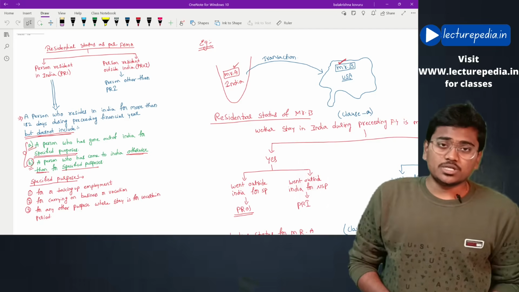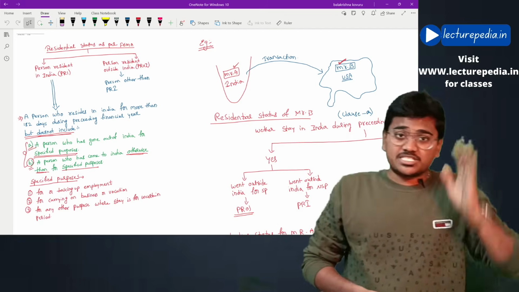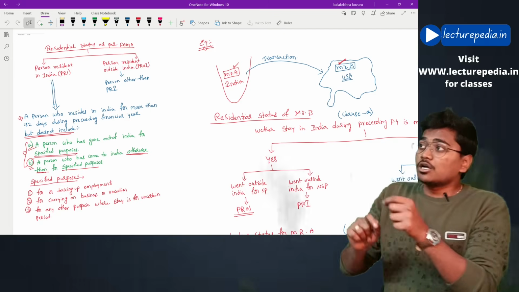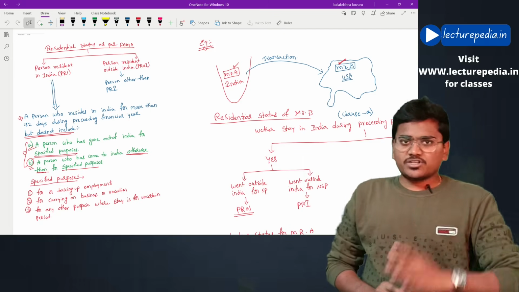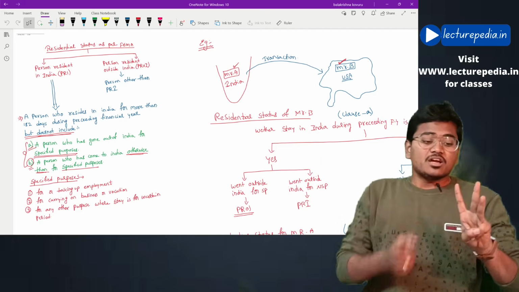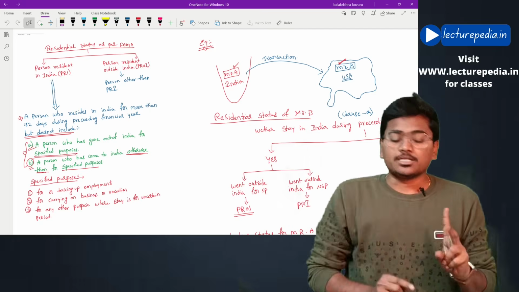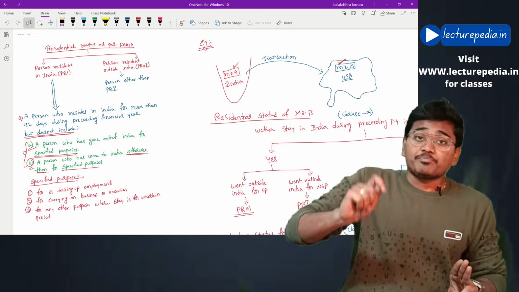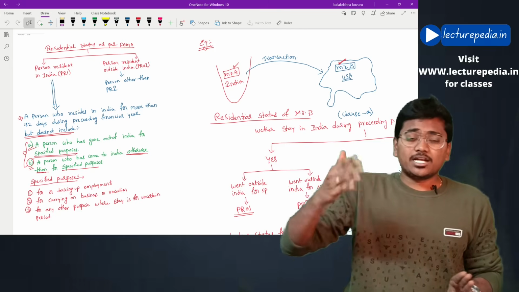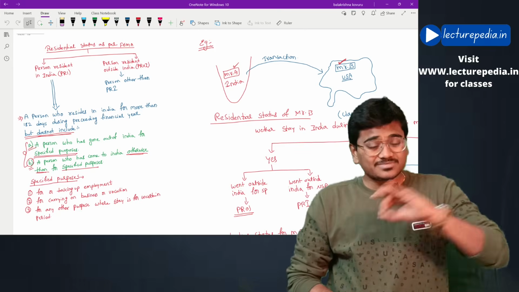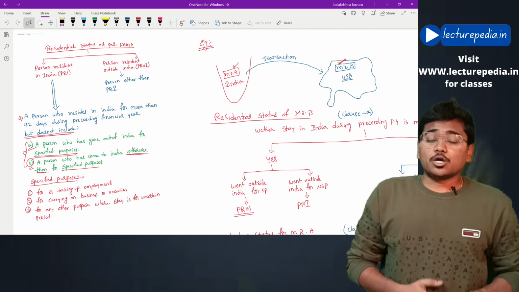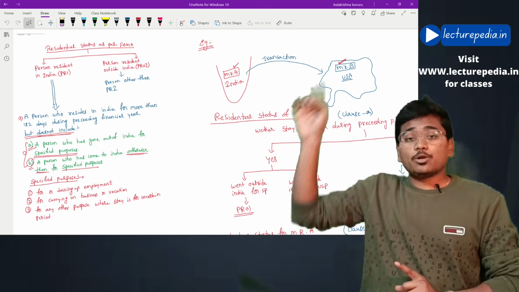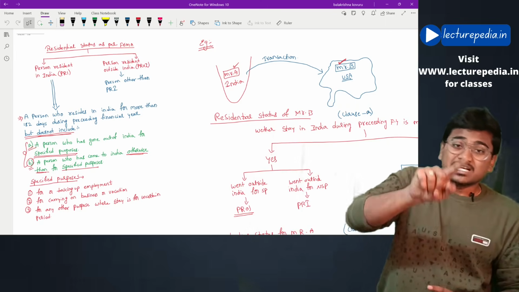Next condition, there are certain specified purposes. You will see whether that person has come to India for that specified purpose or went out of India for that specified purpose. First of all, what are those specified purposes? There are three. First one, for the purpose of employment. Second one, for the purpose of business. Third one, for any other purpose where the period of return to India is uncertain. These three are specified purposes. Now if a person goes out of India for a specified purpose, then he will become PROI. If he comes to India for a specified purpose, then he will become PRI.